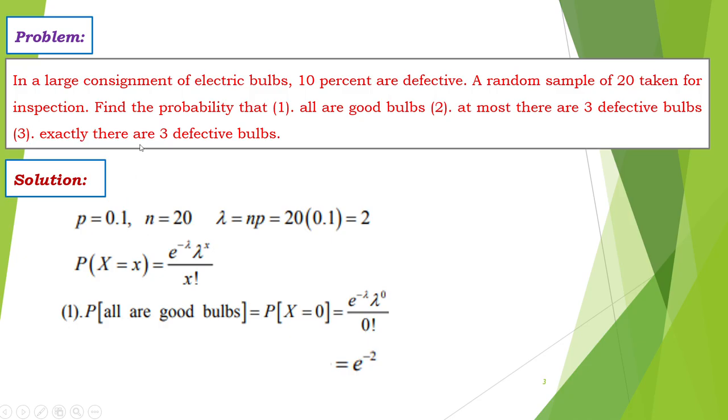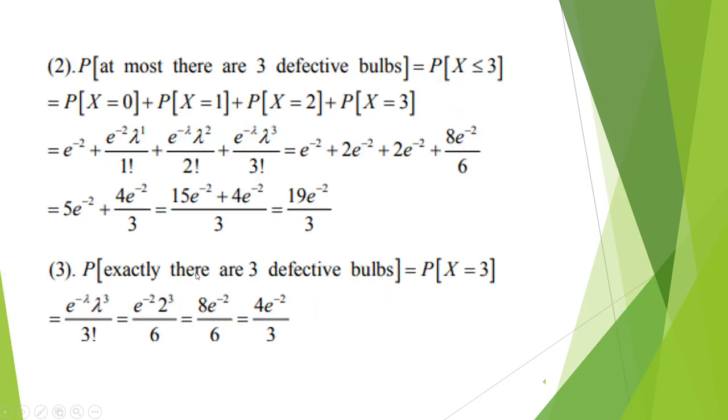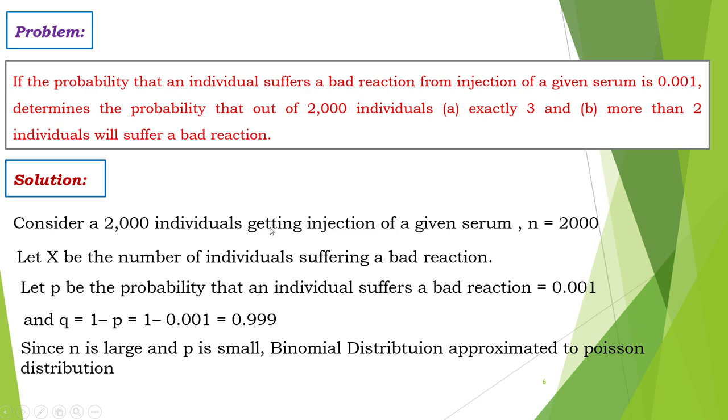What about the next one? Exactly 3 defective means capital X is equal to 3. In terms of small x, substitute the value as 3 and calculate the answer. The final answer is 4 times e power minus 2 divided by 3. Probability of at most 3 defective means P of x less than or equal to 3. So we will calculate it for x equal to 0, 1, 2, 3, and add all these values to get the final answer.